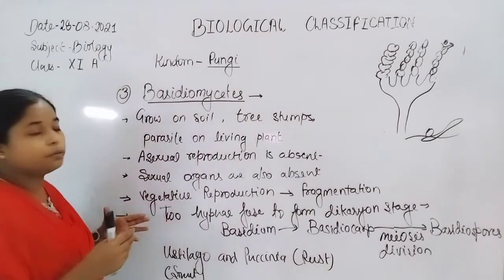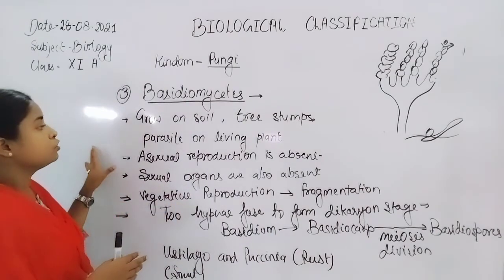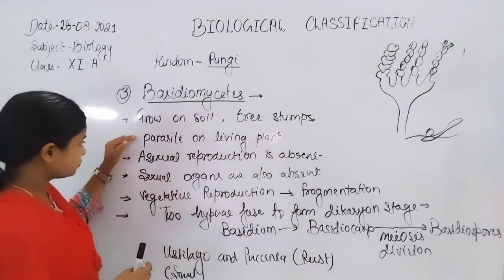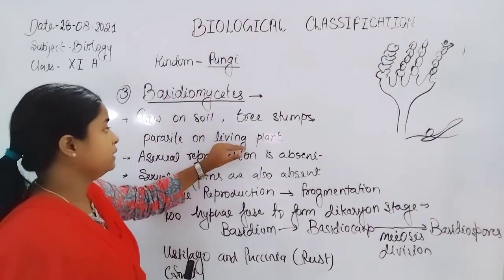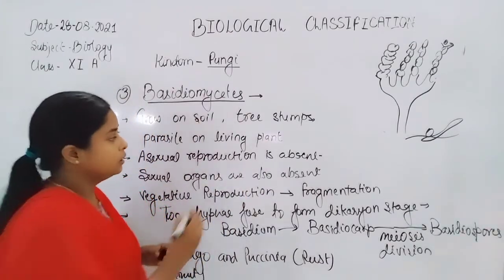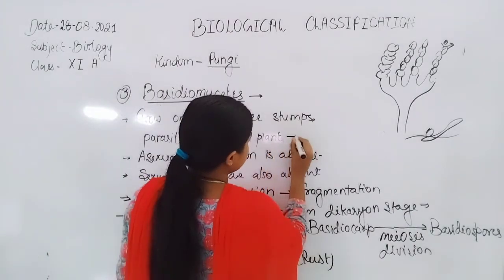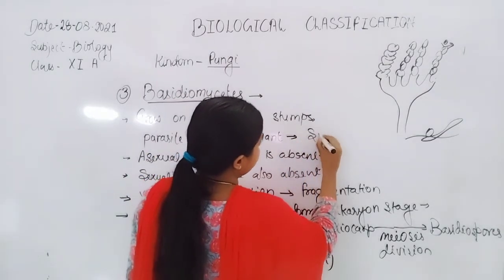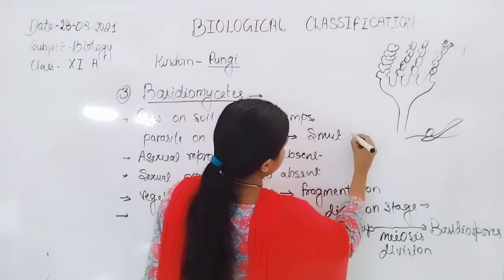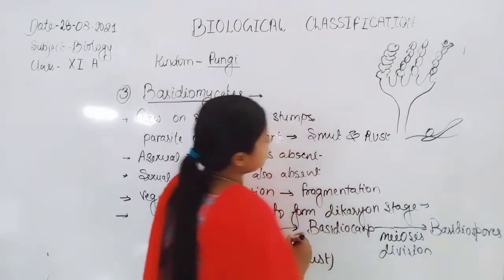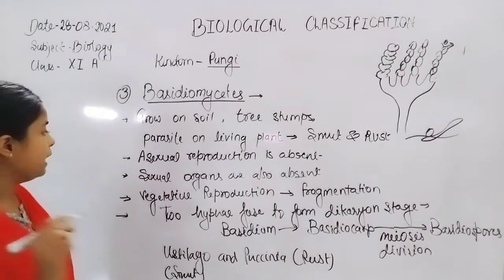If we talk about basidiomycetes, they grow on soil, tree stumps, and also as parasites. That means they parasitize living organisms such as plants, or cause diseases like smut and rust.